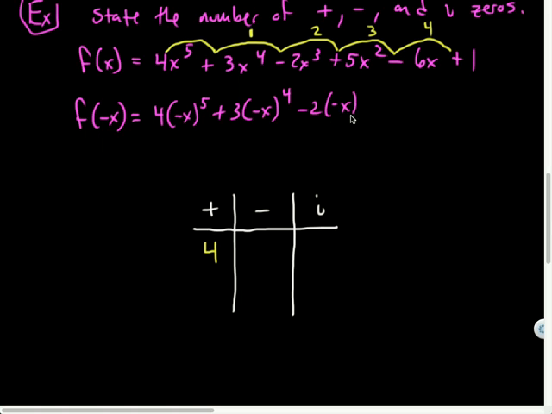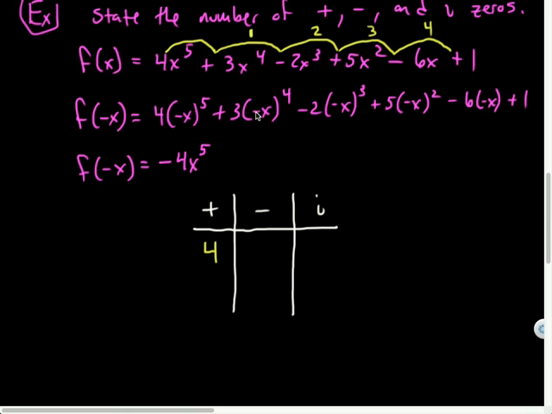Here we go, plus, I hope I don't run out of room, negative x squared minus 6 times negative x plus 1. Whew! All right, so let's simplify this and then I'll count the sign changes. So f of negative x is equal to, now question, a negative number raised to an odd exponent is still negative. So this I could simplify to be negative 4x to the 5th. You guys remember them there rules? Descartes' rules of signs. Here we are.